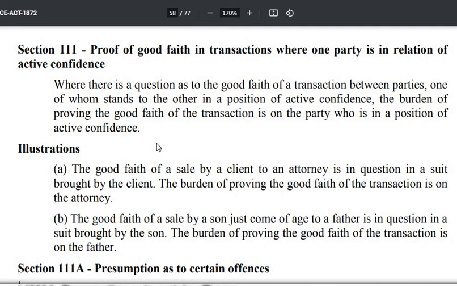So ये जो relationships हैं, in which one person is in a dominating position upon the other, dominating position in respect to the mental aspect, that is the willingness of the person. And we had seen certain examples. There are several other examples. So that is an active confidence. For example, the teacher is in the dominating position, and the student is in subordinate position.